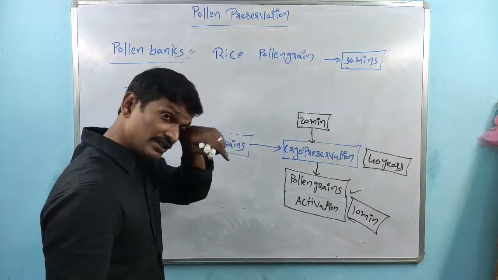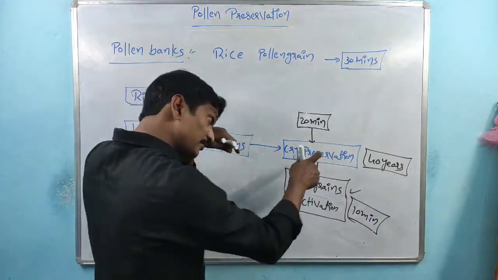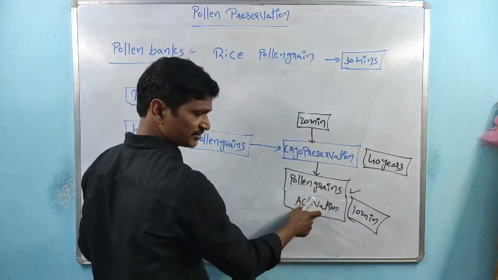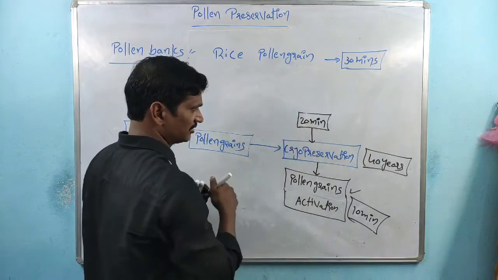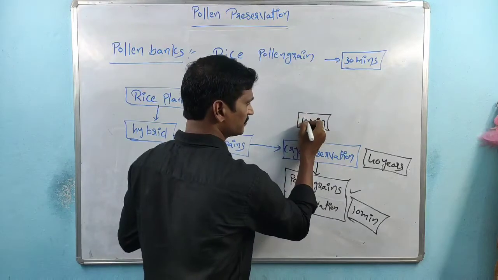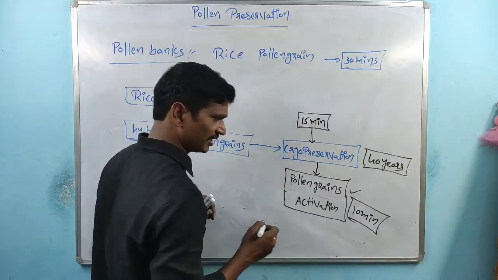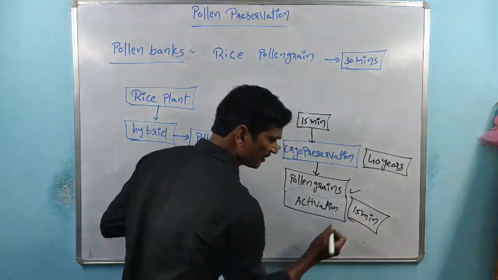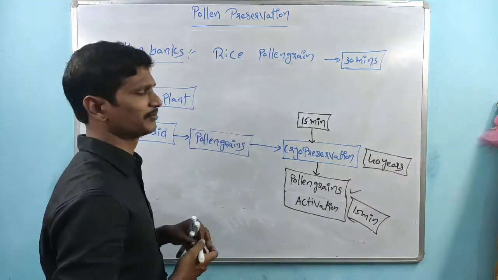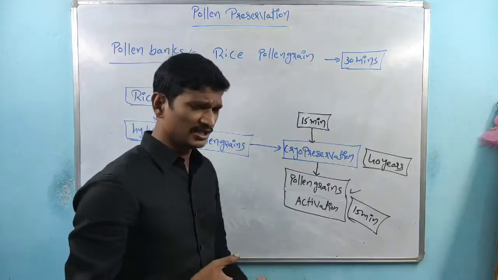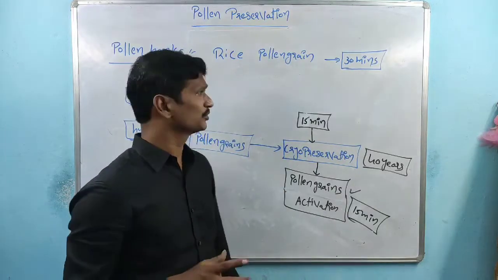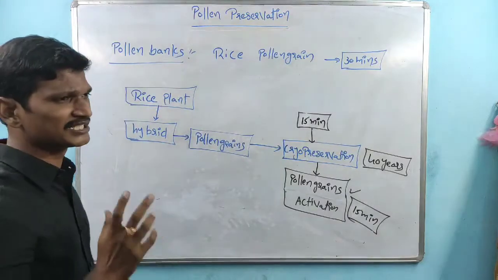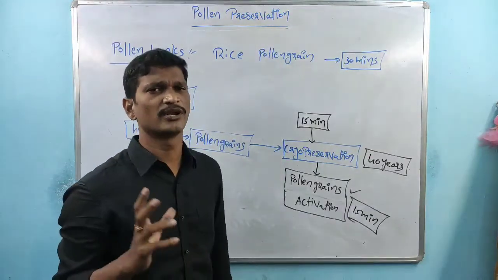So here the concept is before the preservation and after the preservation. Here 15 minutes, this is very easy to understand. 15 minutes is completed, right? After the preservation, once the activation takes place, the remaining lifespan is 15 minutes. So preservation is very important. Whatever the pollen grain storage sites are, these are called pollen banks.